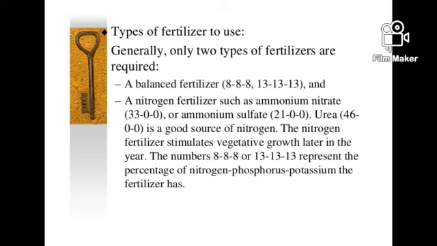Type of fertilizer to use. Generally, only two types of fertilizers are required: a balanced fertilizer and a nitrogen fertilizer such as ammonium nitrate or ammonium sulfate. Urea is a good source of nitrogen. The nitrogen fertilizer stimulates vegetative growth later in the year. The numbers 8-8-8 or 13 represent the percentage of nitrogen, phosphorus, and potassium the fertilizer has.